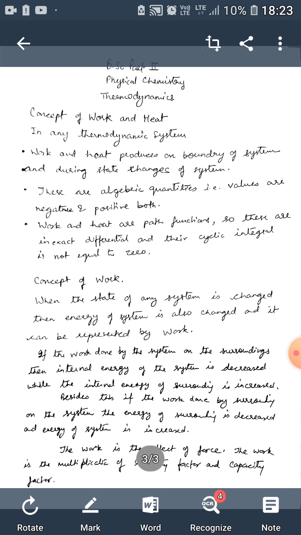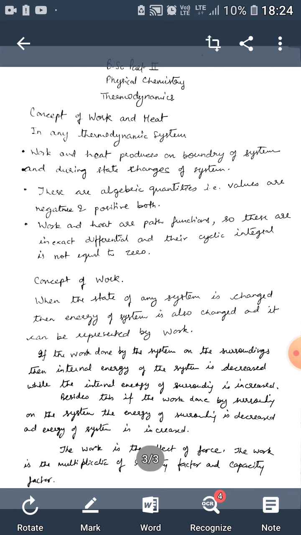What is work? When the state of any system in thermodynamics is changed, then the energy of the system is also changed and it can be represented by work. If work is done by the system on the surroundings, then the internal energy of the system is decreased, while oppositely the internal energy of the surroundings is increased.